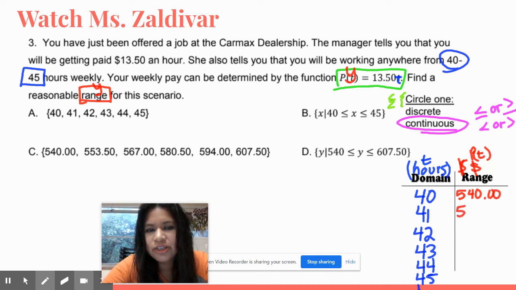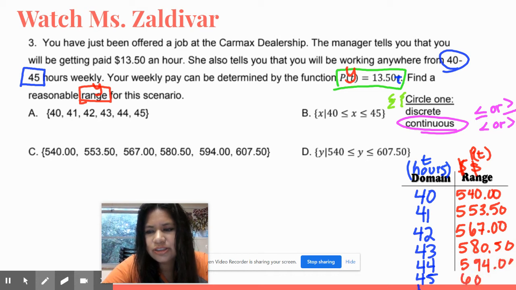You're going to get 553 with 50 cents. 42 hours would be 567 with $0. The next one is 580 with 50 cents, then 594.00, and 607 with 50 cents.